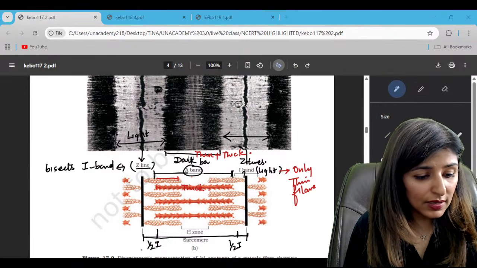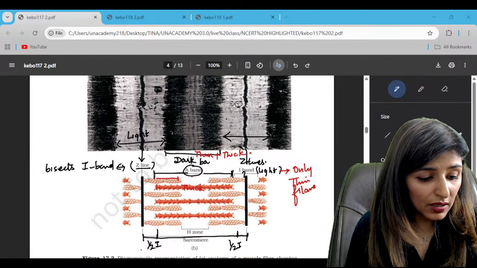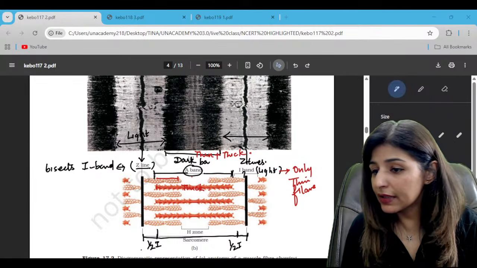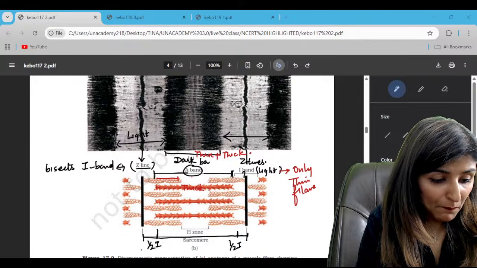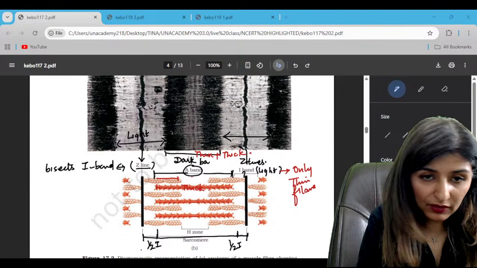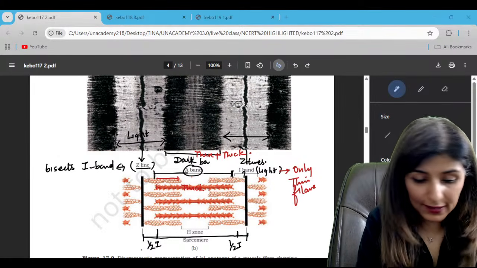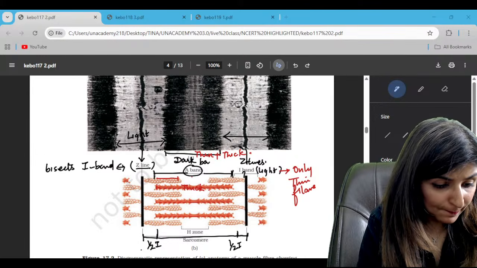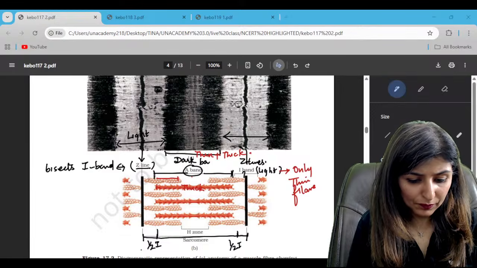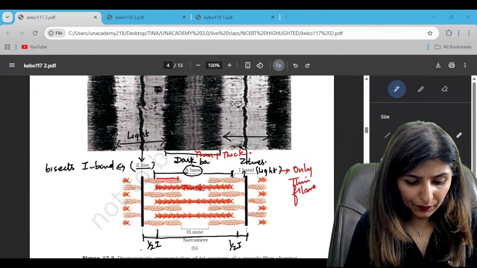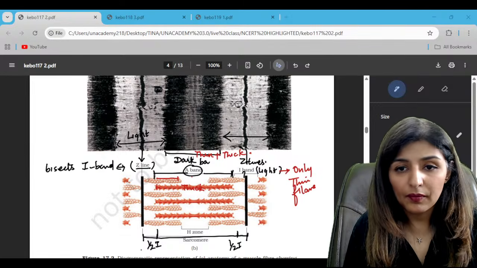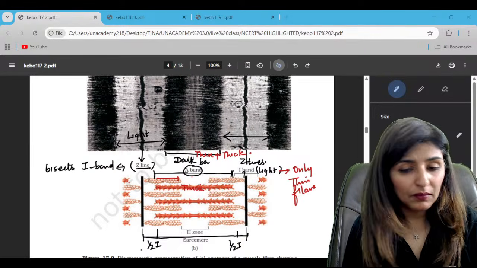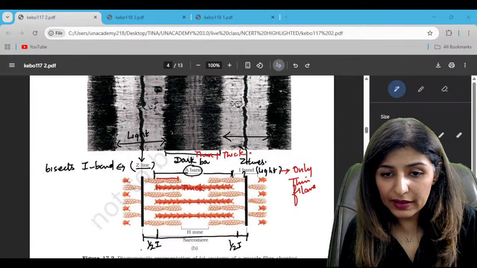all right guys, just a second. Are these points clear till here, everyone? Please let me know, are these points clear about the Z line and all this? Are we clear till here? All right, let's proceed then.